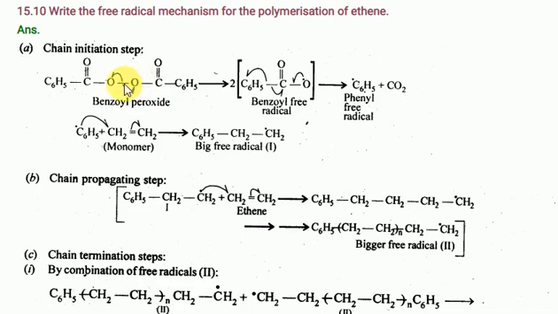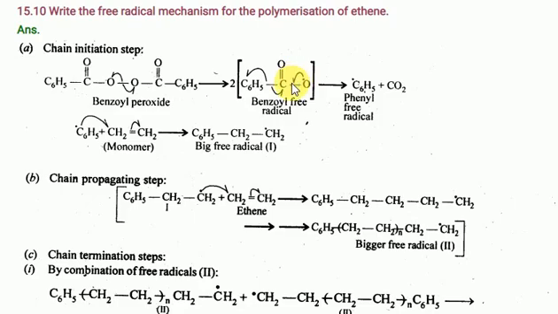Whenever two oxygen atoms are attached, that is called a peroxide bond. The peroxide bond is a weak bond and undergoes homolytic cleavage. The fish hook arrow means homolytic cleavage only. Homolytic cleavage means one bond is formed by two electrons, and the two electrons are equally shared between the two oxygen atoms. So radicals will come. These radicals are more reactive.